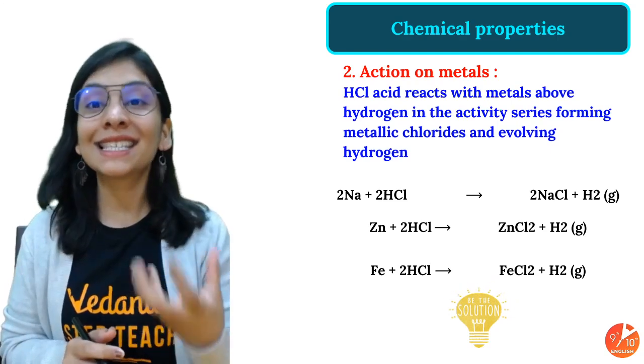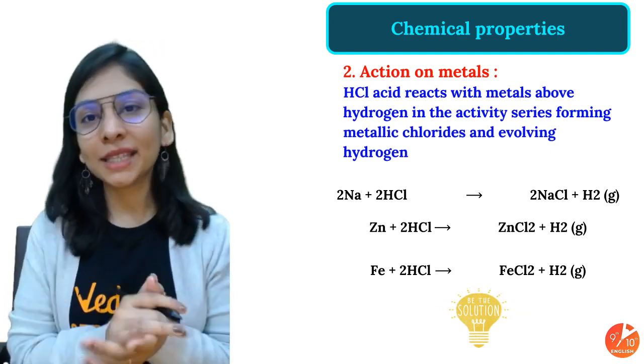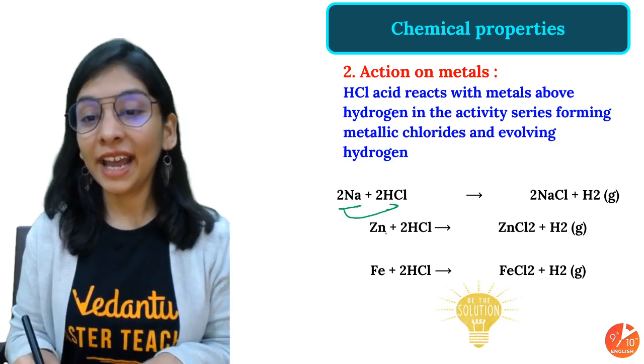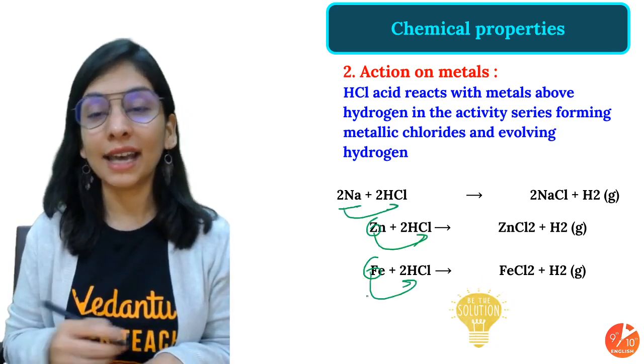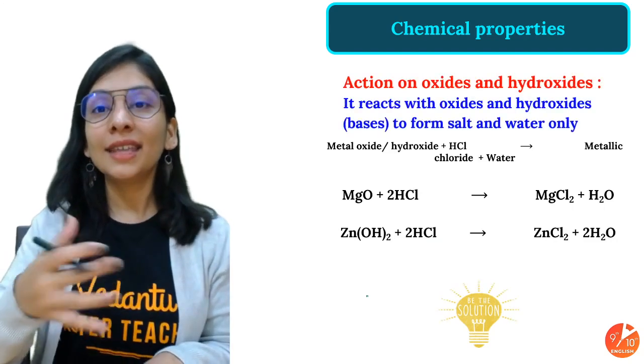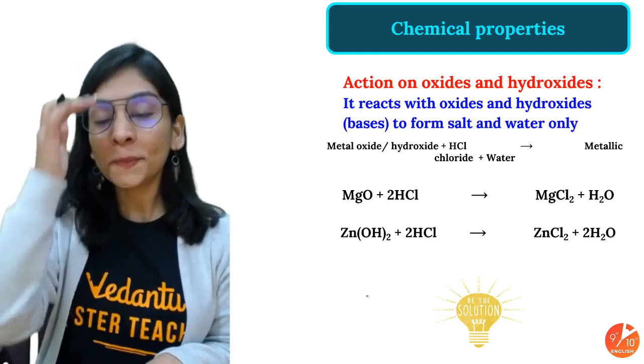How will HCl acid react with metal? Metal with acid gives salt and hydrogen, nothing new. So you will get salt and hydrogen, something we already discussed. You can balance the reaction too. These are the reactions which are more and more important.